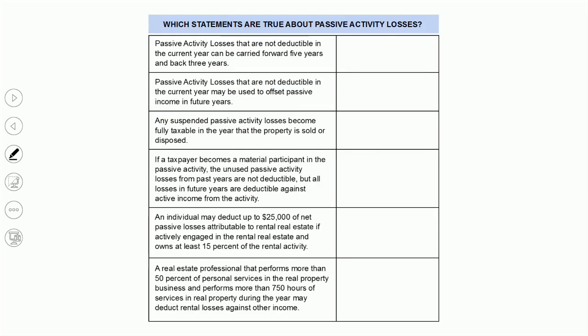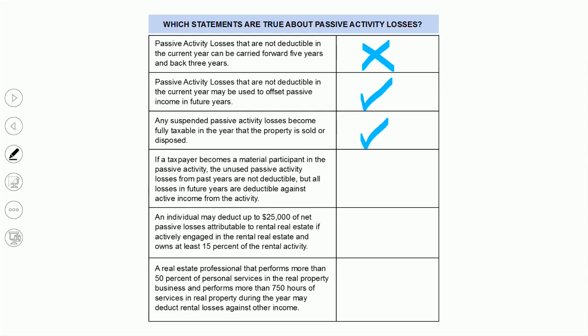First one, passive activity losses are not deductible in the current year and can be carried forward only 5 years and carried back. Wrong, not allowed. So that's wrong. The next one, passive activity losses that are not deductible in the current year may be used to offset passive income in the future. Yep, you can carry them forward for an unlimited amount of time. A suspended activity loss, in other words, it wasn't allowed this year, we're carrying it forward, becomes fully deductible. In other words, you can deduct it in the year the property is sold or just scrapped. Yes, as we said, that's absolutely allowed.